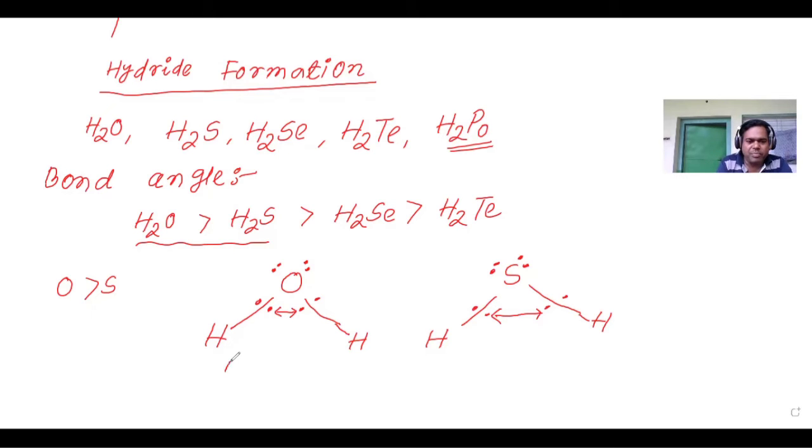Since bond pair repulsion is more, the bond angle is more. So water has a larger bond angle than H2S. It is due to what? Due to the higher electronegativity of oxygen, the bond pair repulsion is more, so the bond angle is more.